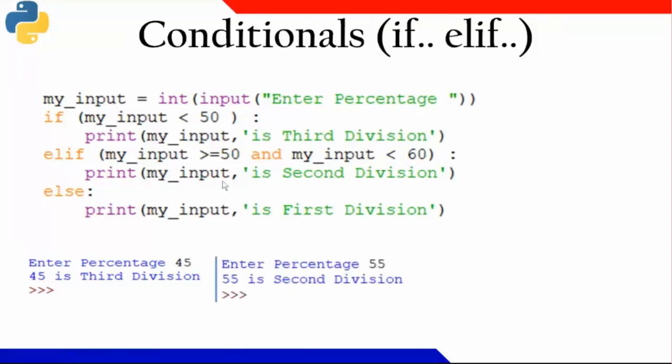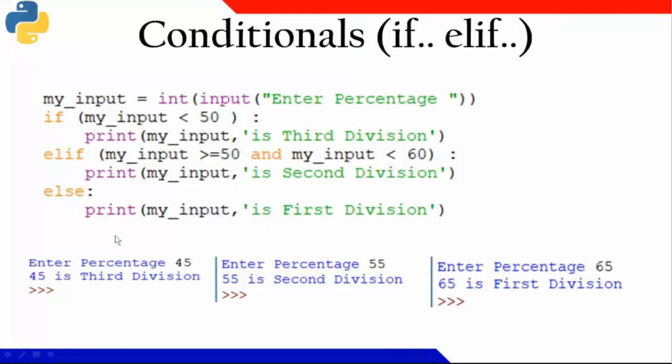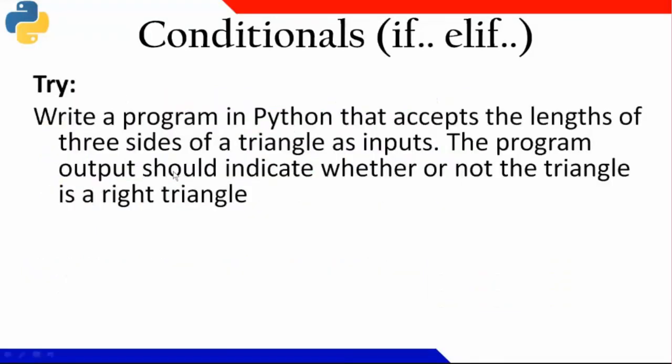Okay. So similarly, for different percentages, you can write this program for a failed candidate. If somebody got less than 45% mark or 40% mark, got failed, that also you can incorporate in this particular code. Okay. Now I'm leaving an assignment for you.